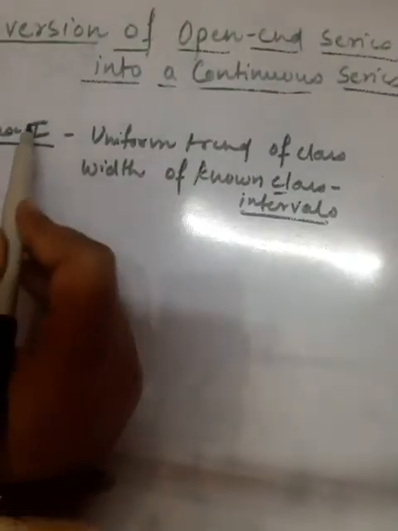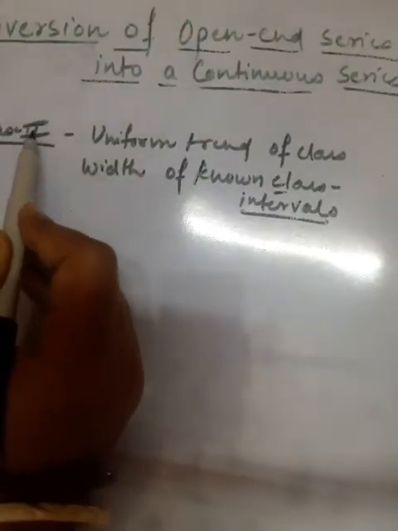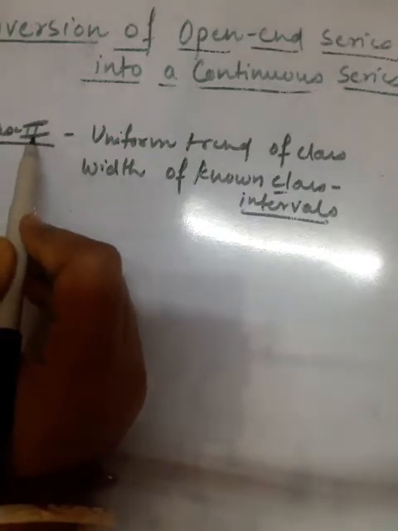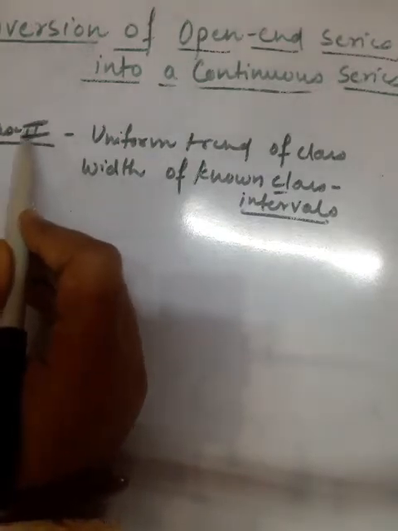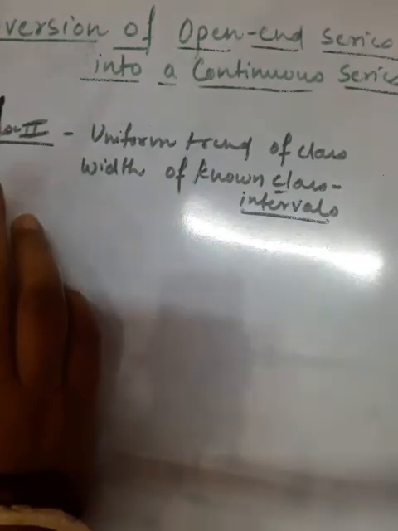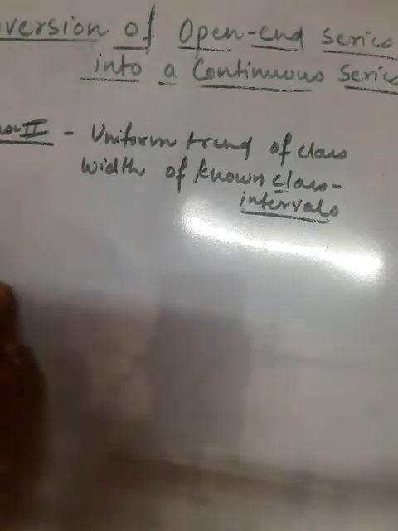Now students, case 2. Case 1 I already discussed. In case 1, uniform class widths of known class interval: if the class intervals except the first and last class interval are uniform, then in that case we can assume that the magnitude of the first class interval and that of the last class interval is the same.